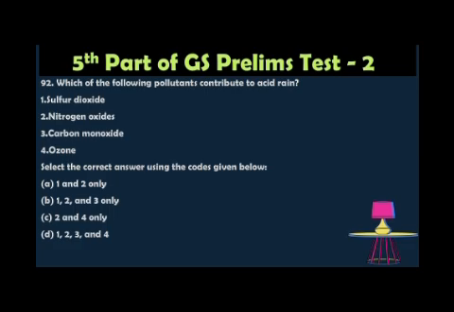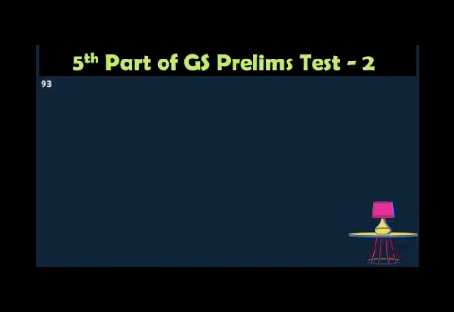The answer is 1 and 2 only, because sulfur dioxide and nitrogen oxide are the main causes of acid rain. Carbon monoxide and ozone are not causes of acid rain. So option 1 and 2 only is the correct answer. Carbon monoxide and ozone is a wrong statement.